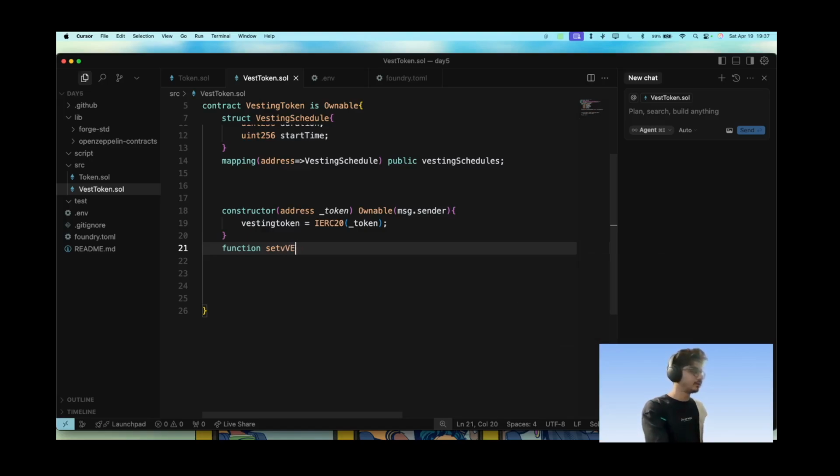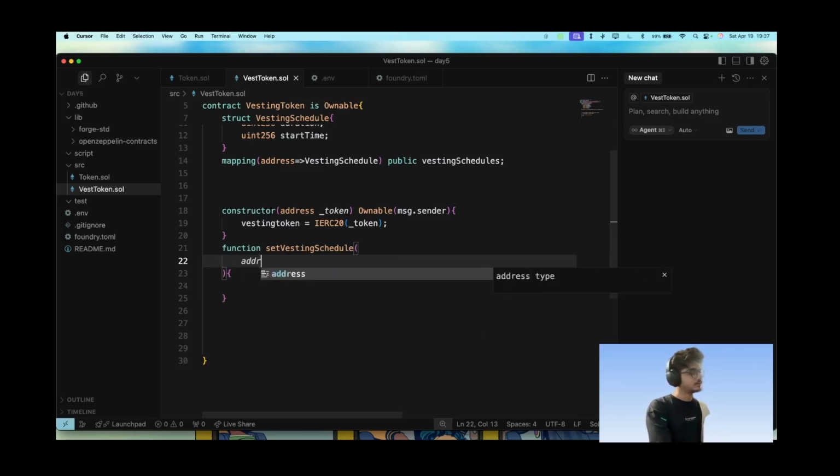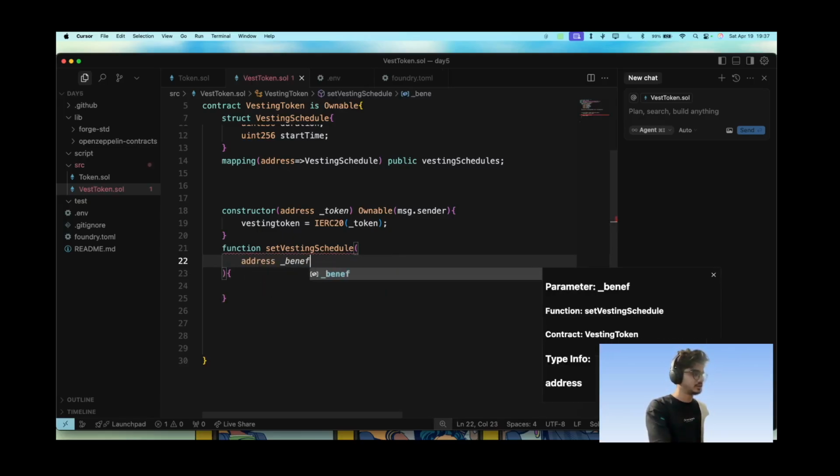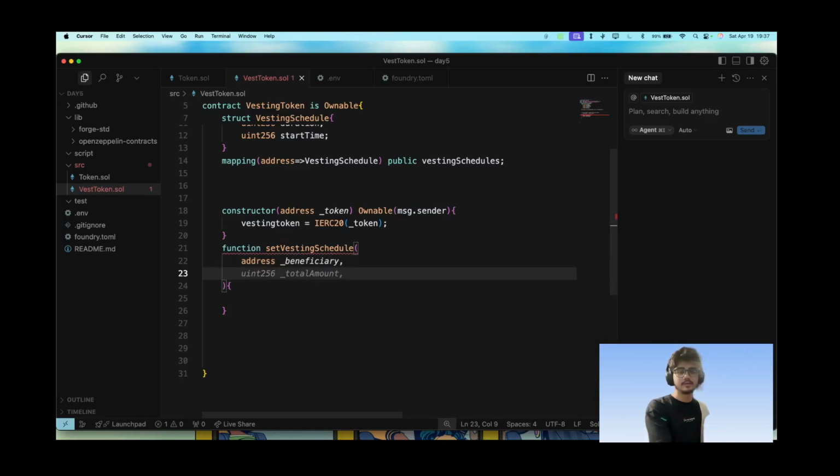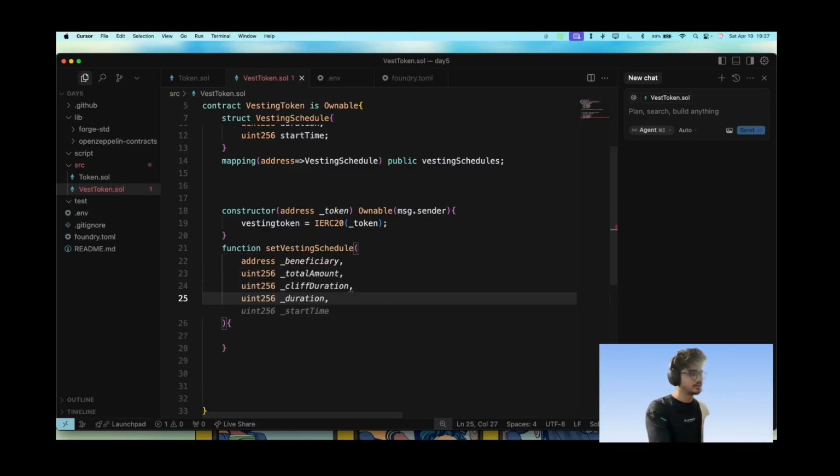I'm not trying to go with what AI is suggesting, because this is something that is very sensitive and can lead to a lot of problems if not set correctly. So there will be an address beneficiary, that is who is getting the tokens, how many tokens they are getting, the cliff duration, the duration and the start.